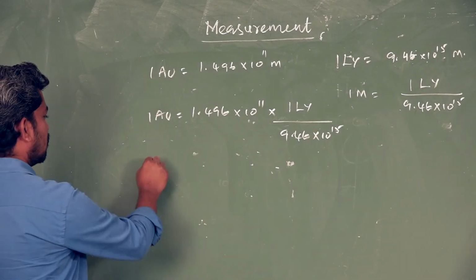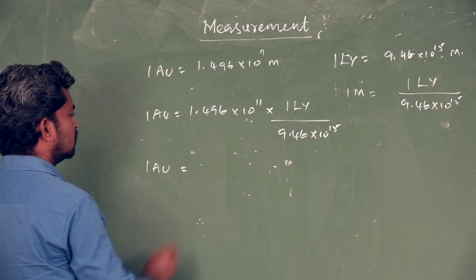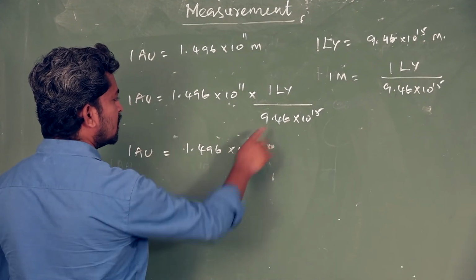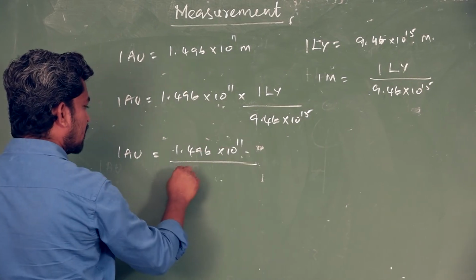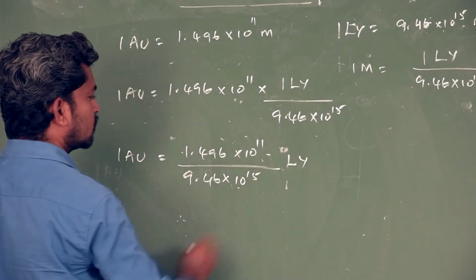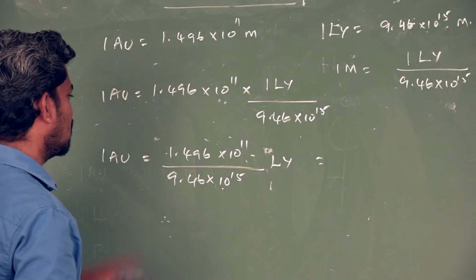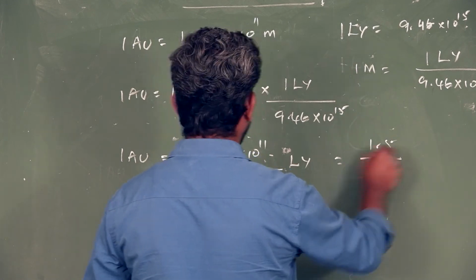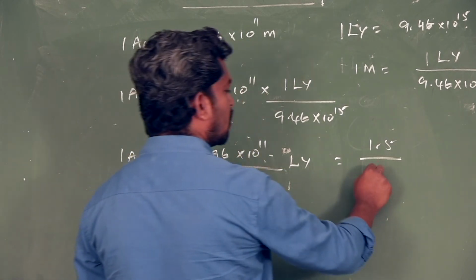Just convert this. 1 astronomical unit is equal to 1.496 into 10 power 11 divided by 9.46 into 10 power 15 light year. Simplify this: 1.496 is almost 1.5, divided by 9.46, which is almost 9.5.